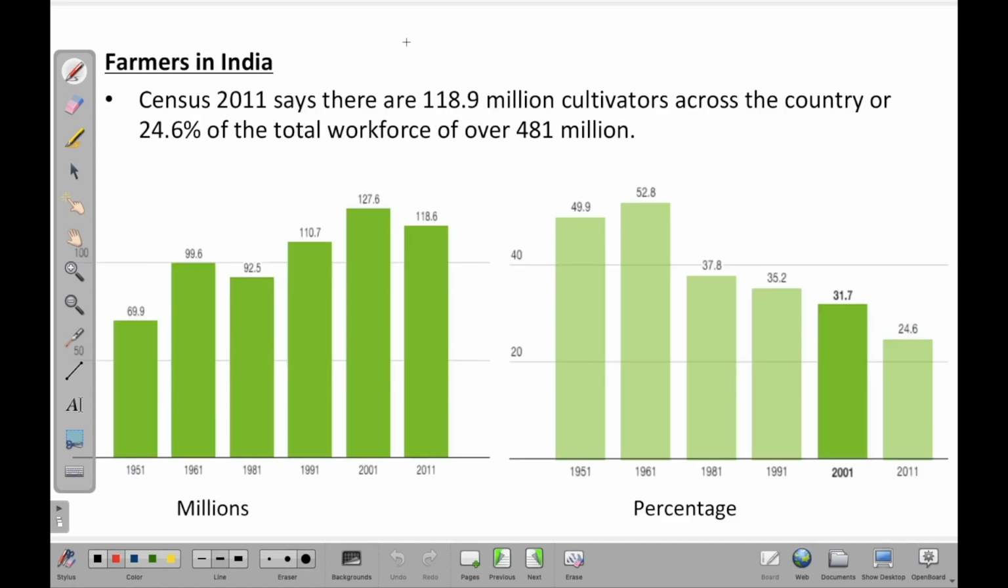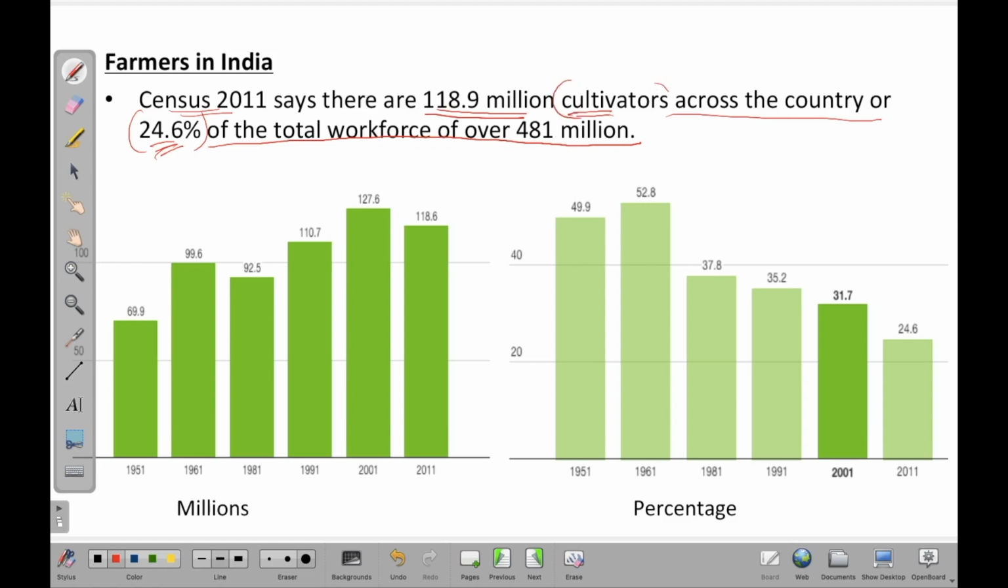Okay, now let's have a look at the number of farmers in India. Census 2011 says that there are 118.9 million cultivators across the country, or 24.6% of the total workforce of over 481 million. So you can see that in India we talk about more than 50% of our employment coming out of the agriculture sector, but the census is saying that only 24.6% of the working population is employed in agriculture, or are farmers.